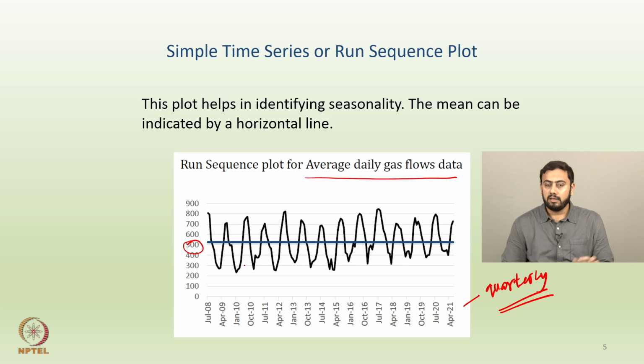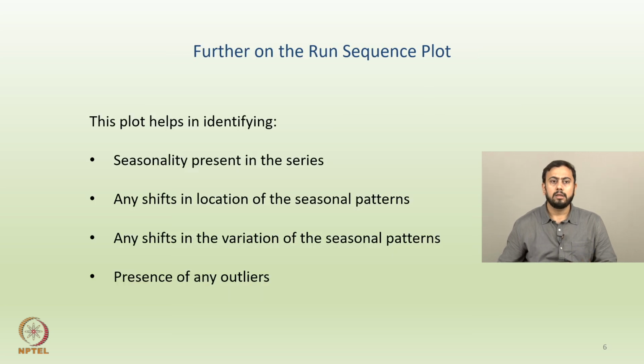But then if there was, what you would have observed is some local behaviors where the values are drifting away from that horizontal line, okay? So one can observe shifts in the location, or shifts in the variation also.